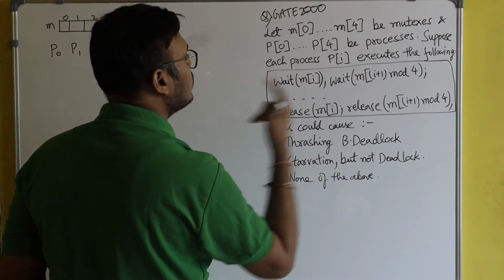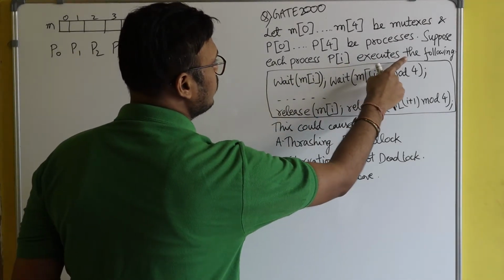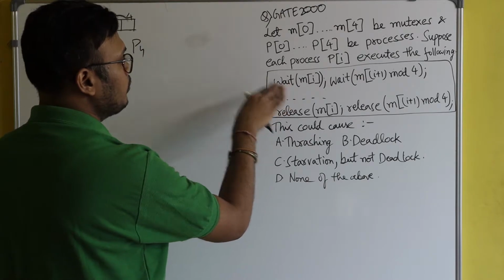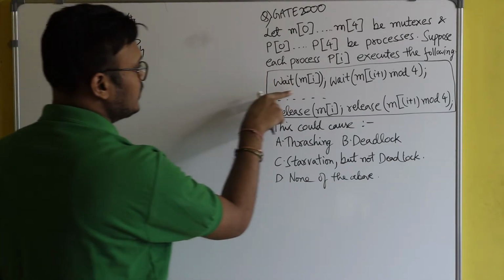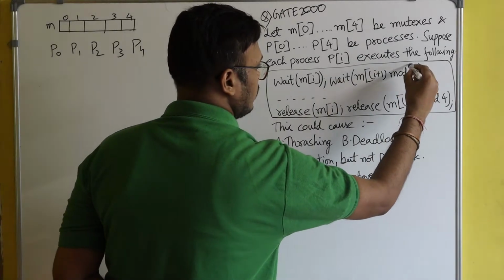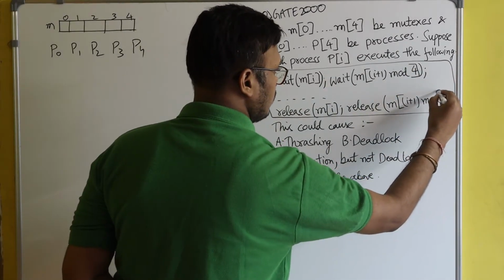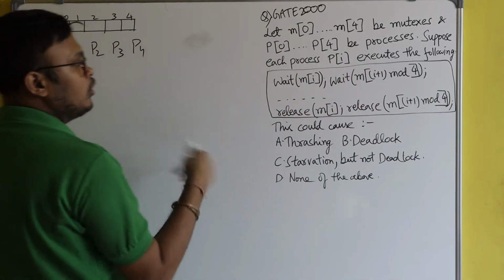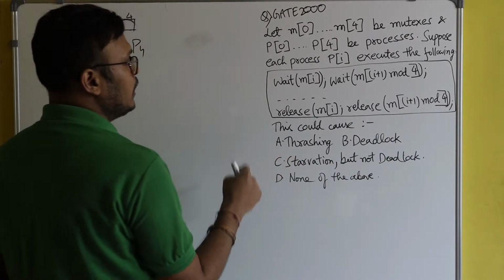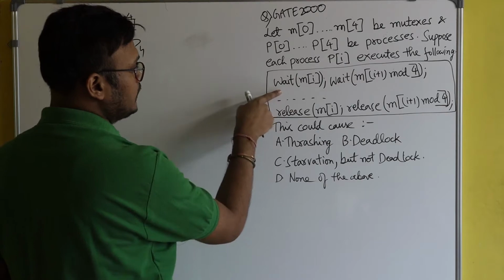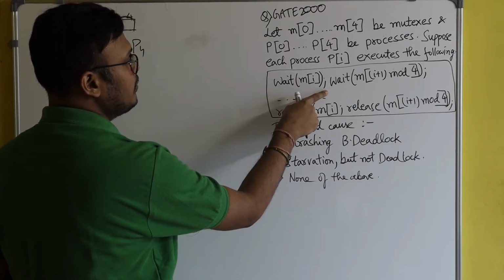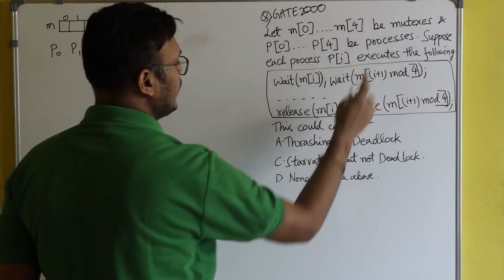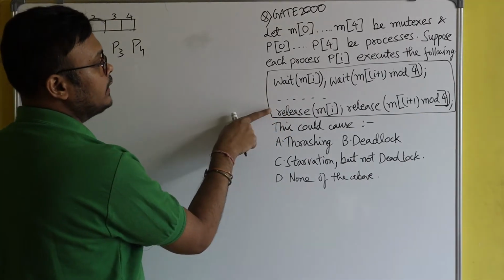Suppose each process Pi executes the following code. Here a code is written for a process to enter the critical section. This first line represents the entry section code. In order to enter the critical section, a process Pi must execute this line. After that, there is a semicolon, so the process will execute the next line, and after successful execution of it, the process will enter the critical section. And this is the exit code.